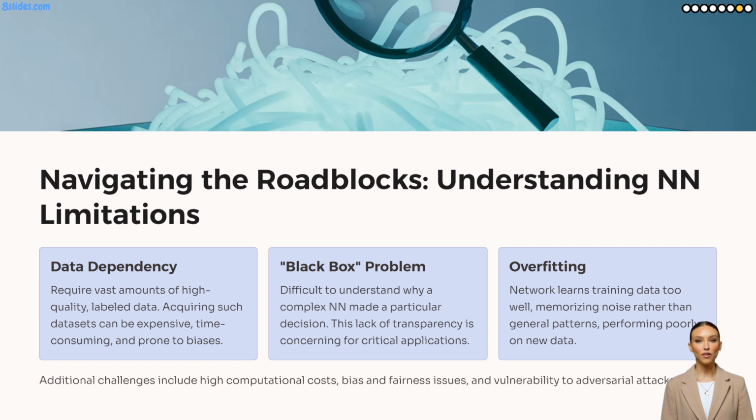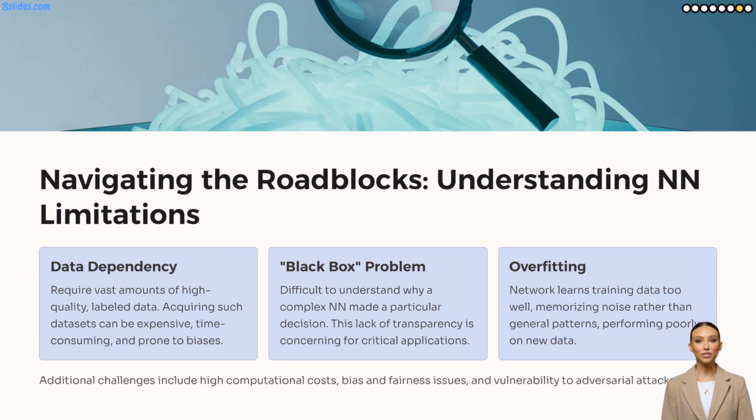While neural networks offer incredible power, they also come with significant challenges. Firstly, they are incredibly data-hungry, requiring vast amounts of high-quality, labeled data to learn effectively. This data can be expensive and time-consuming to acquire, and if it's biased, the network will learn and perpetuate those biases. Secondly, training large networks demands immense computational power and energy, which isn't always accessible. Perhaps the most critical challenge is the black box problem.